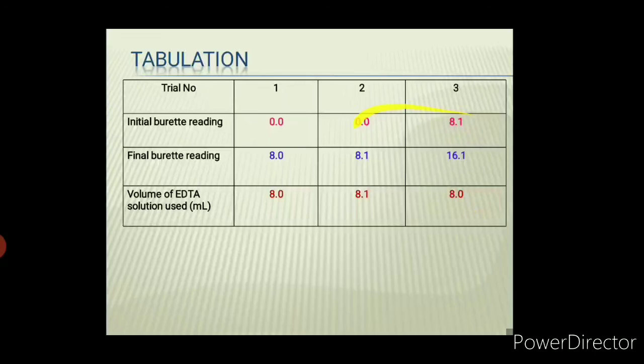Purposely I have included this particular part, because there should not be any confusion. Many students get confused here. They write 16 here and 8 here, so they report it wrong. Don't get confused. For the third trial also you can start from 0 and refill it, or you can start from 8.1 itself. What is important is noting the initial burette reading.